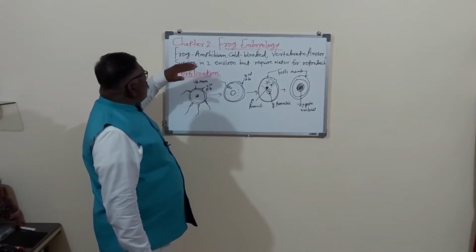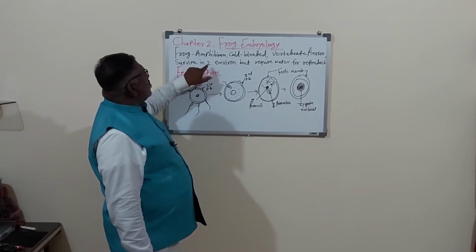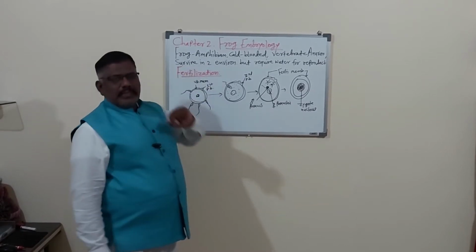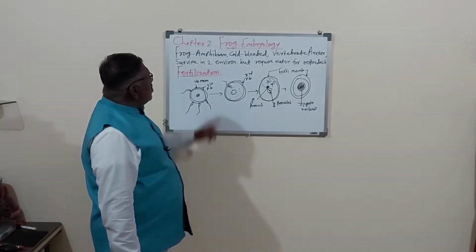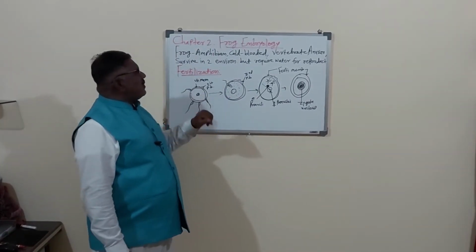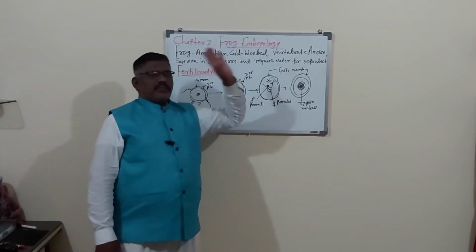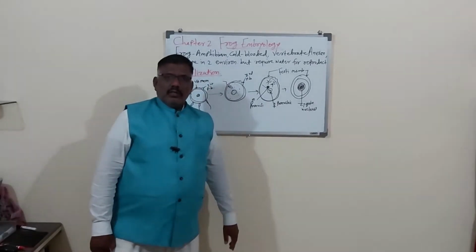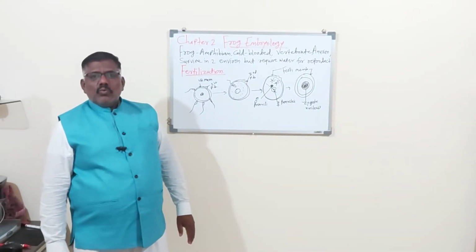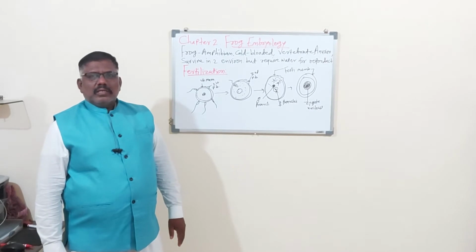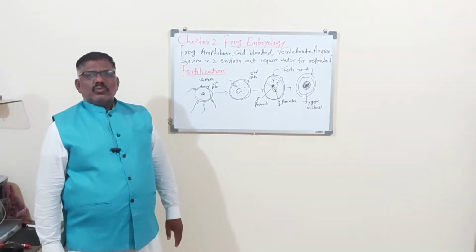So, frog can survive in two environments but requires water for reproduction. Frog can live on land and in water also.